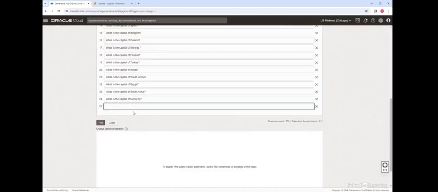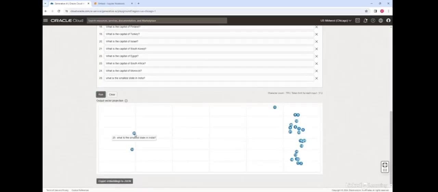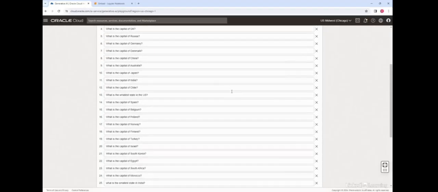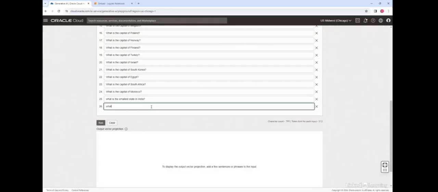So I'll go here and say, what is the smallest state in India? And if I run again, you will see that the smallest state in India and the smallest state in the US are located close to each other because their meanings are similar.